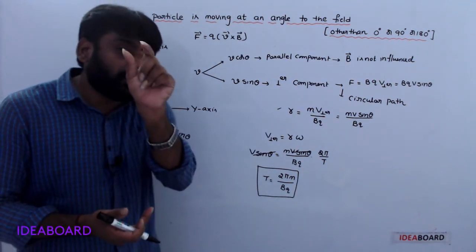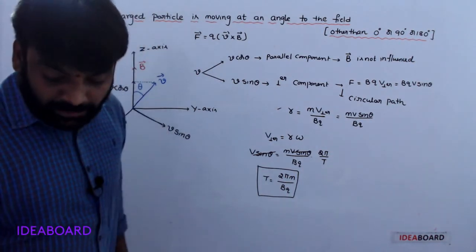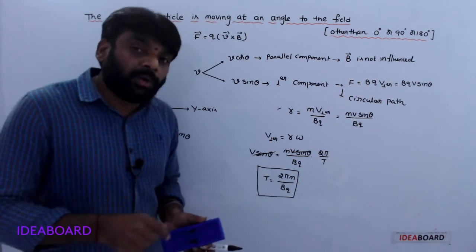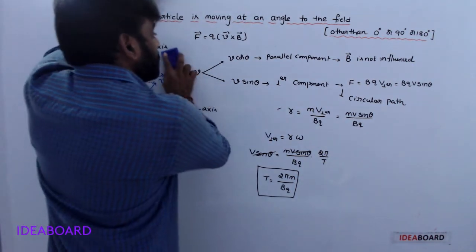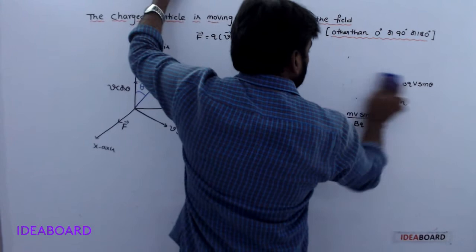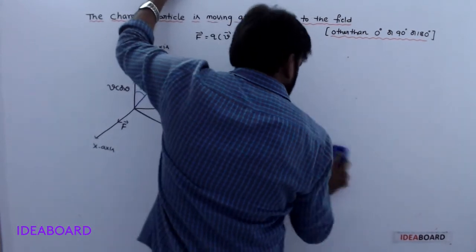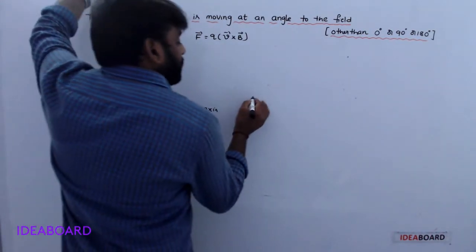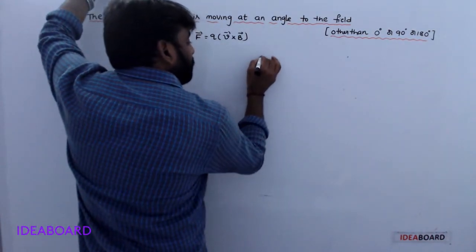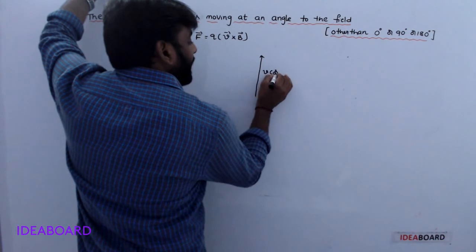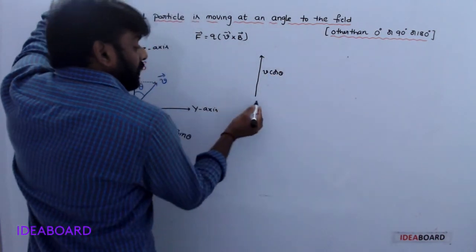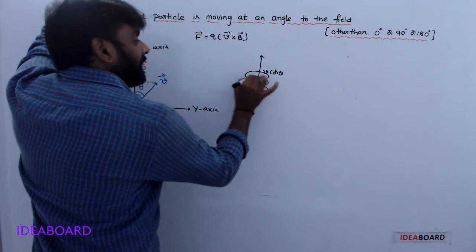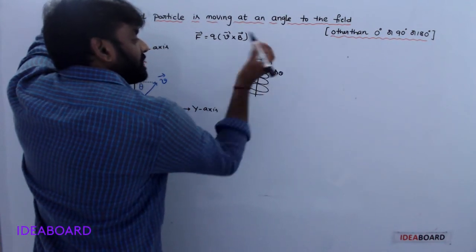Due to V cos theta, it moves in the forward direction, and due to V sin theta, its motion is a circular path.